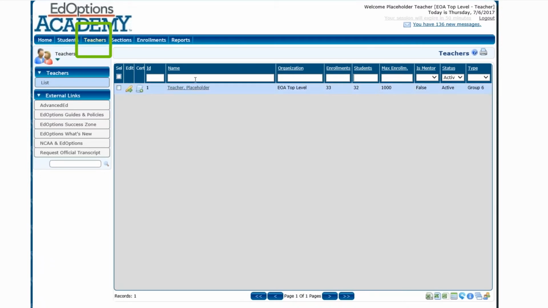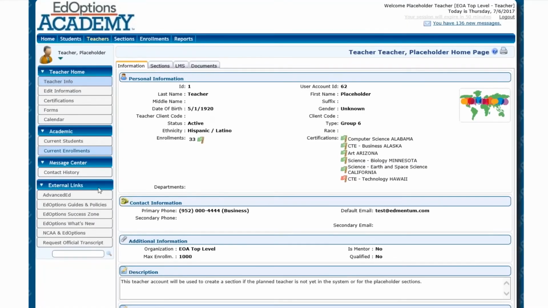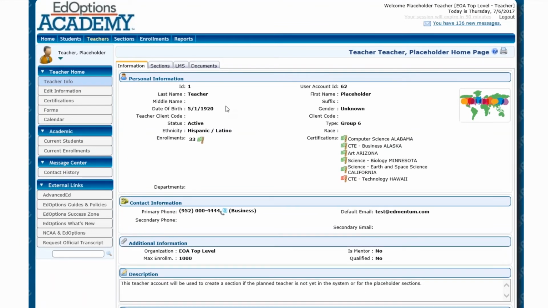So from the Teachers tab, I can see only myself because I am the only teacher that is associated with this account. So if I go into my main page, I can see all of my contact information, personal information. I see my certifications. There's a red flag because that means that this one has expired. So that's a really helpful hint for you to know to stay on top of your certifications.